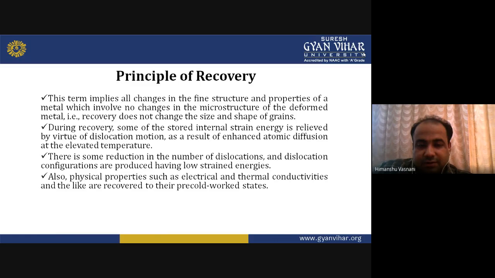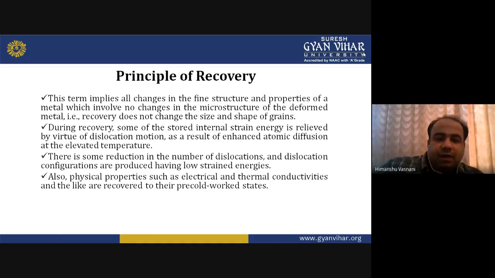There is some reduction in the number of dislocations, and dislocation configurations are produced having low strain energy. Also, physical properties such as electrical and thermal conductivity are recovered to their pre-worked states.